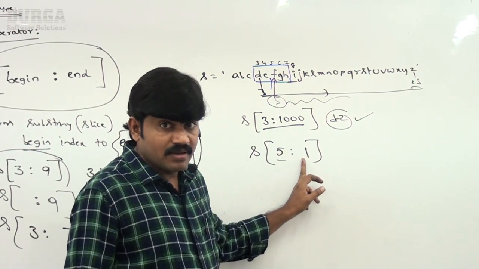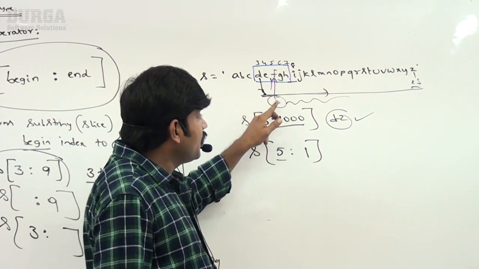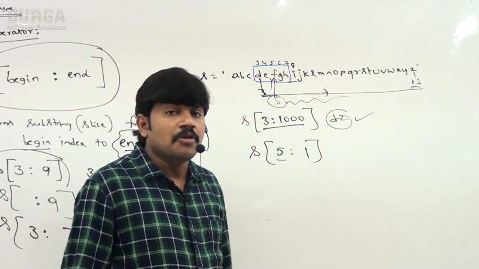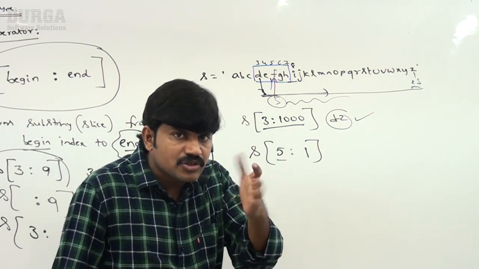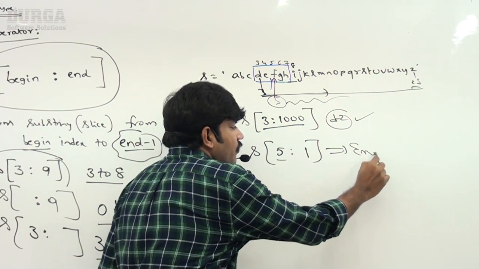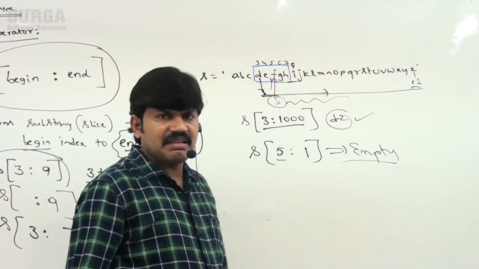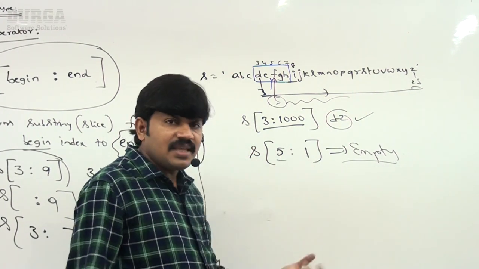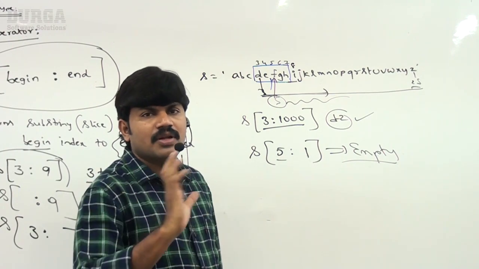That means there is no slice, and by default you are going to get an empty string. What is the result? Empty, nothing is there. So this slice is not possible, and only empty is returned.